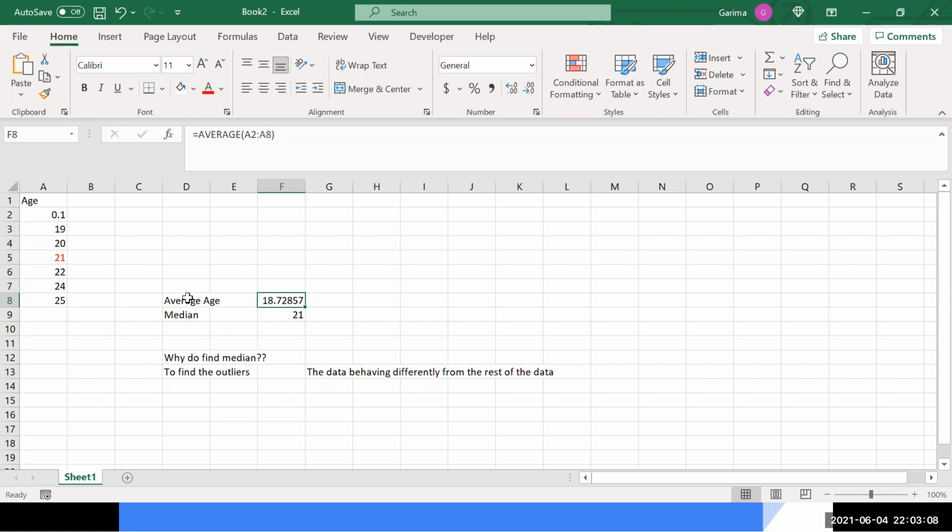I hope I'm making sense to all of you. What I've told just now, median and mean.